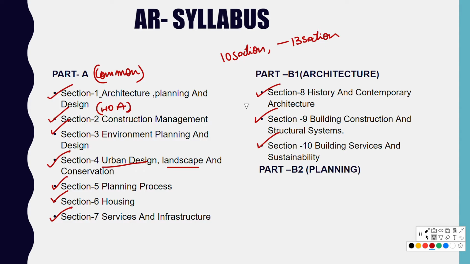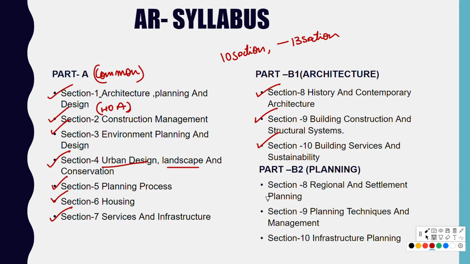So part B2, that is planning. Section 8 is regional and settlement planning. Section 9, planning techniques and management. Section 10, that's infrastructure planning. So guys, in both of these you need to choose only one part, that's either the architecture part or the planning part.